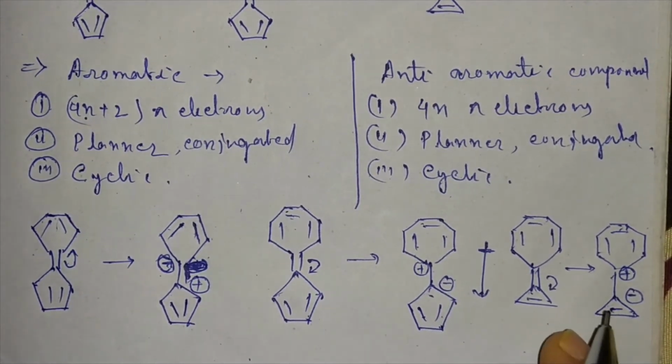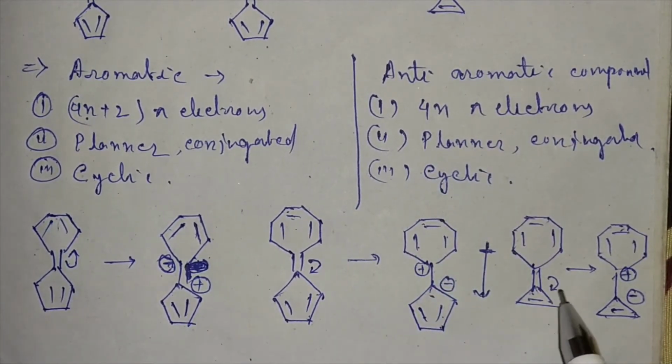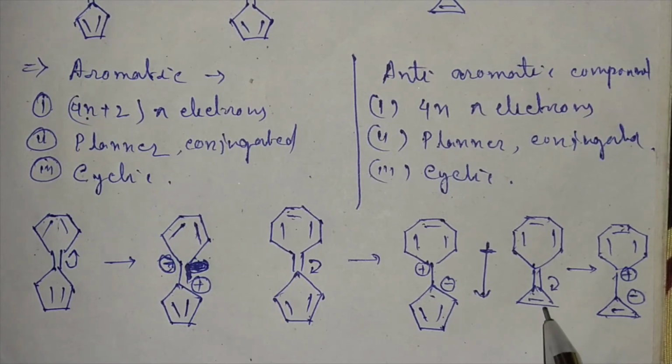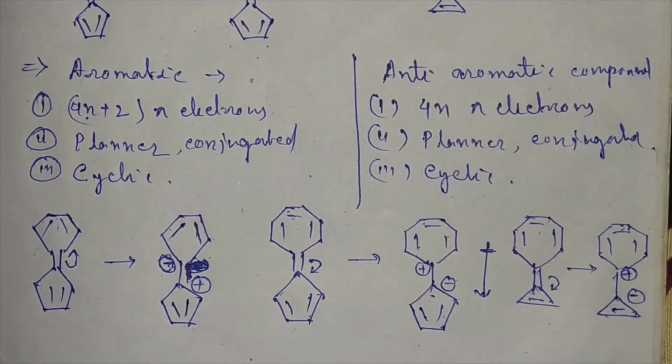So here the dipole moment will be less. And if we reverse the polarity, if the pi bond polarizes in this direction, then it will be a 2 pi electronic system, a cyclic planar conjugated system, so it will be aromatic, whereas the other ring will be an 8 pi electronic system.